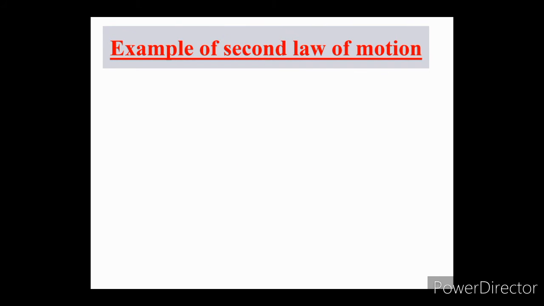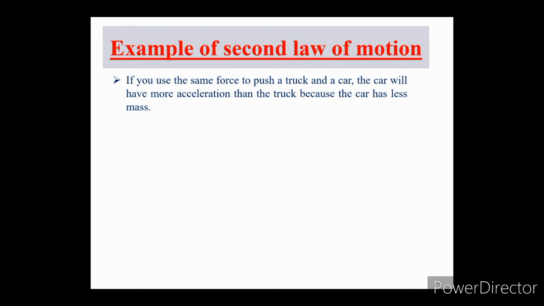Now, some examples of the second law of motion. The first one is the example of a truck and a car. As we all know that the truck is heavier than a car, so the mass of a truck is more than the mass of a car. And as we saw that acceleration inversely depends on the mass, so if we use the same force to push a truck and a car, the car will have more acceleration than the truck because of the less mass of the car.